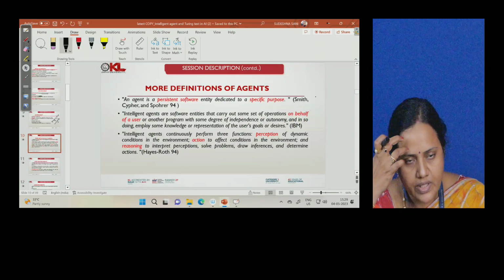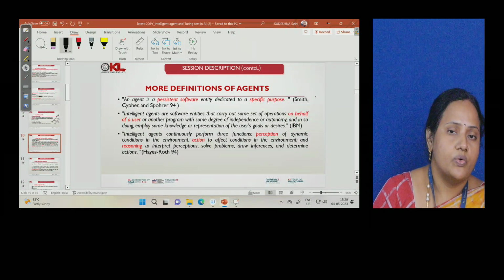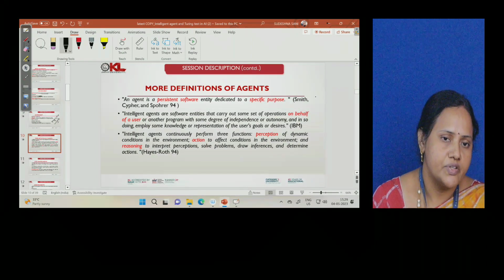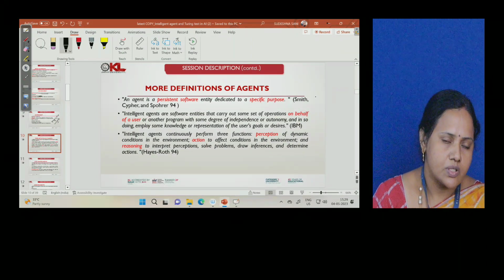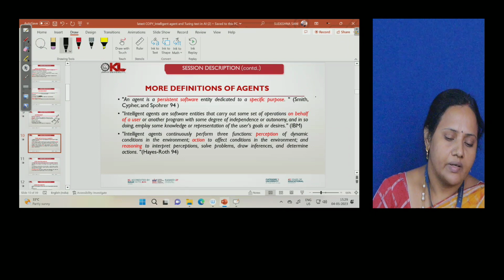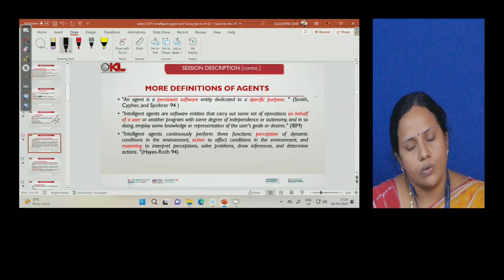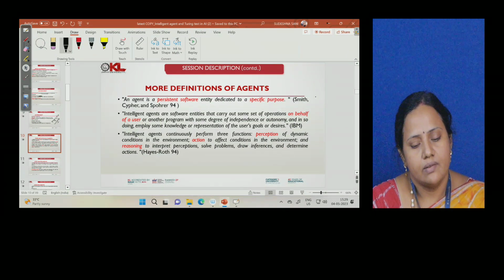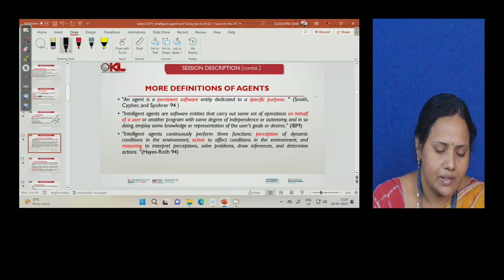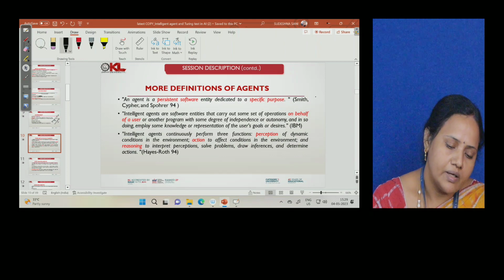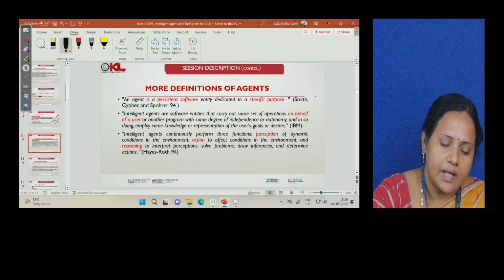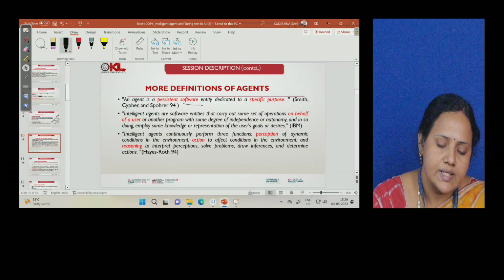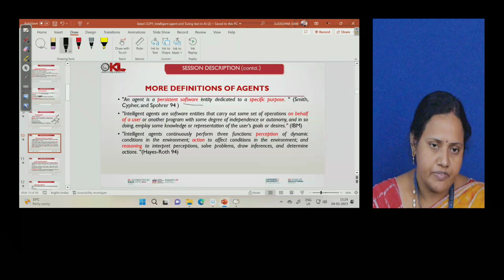Some more definitions we have tried to list out here. First is a very simple definition, then we have two more definitions also. If you want to define it, as I already told you, we can just call an agent a simple element present in a system or any environment which triggers some action. That definition you can give. If needed, you can also say an agent is a persistent software entity dedicated to a specific purpose.